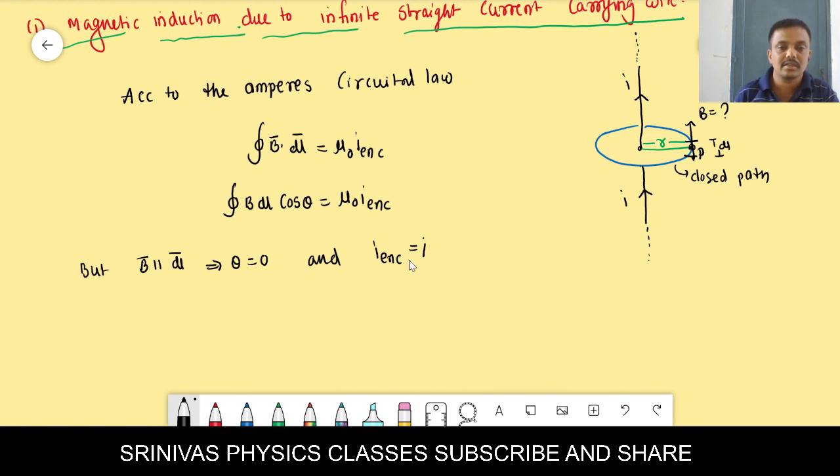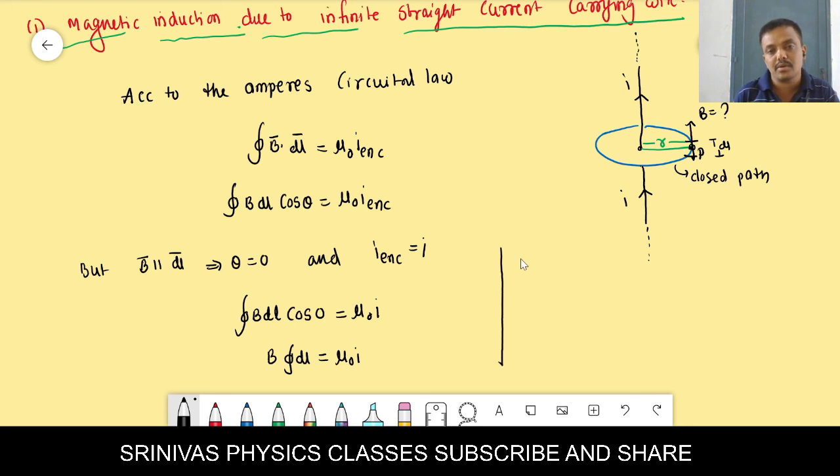How will you get it? Integration B dl cos 0 is equal to mu naught I. This B you write outside because it is a constant. Integration dl, cos 0 value is 1, is equal to mu naught I. Next, B into integration dl is what?